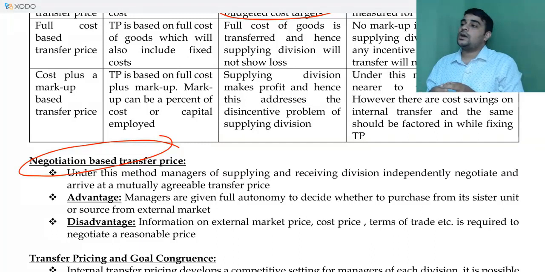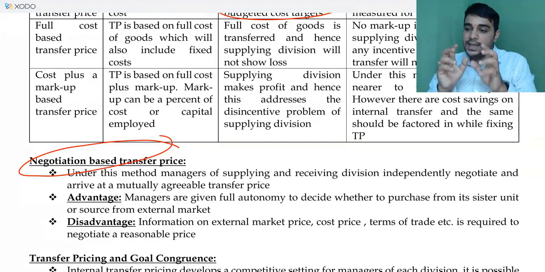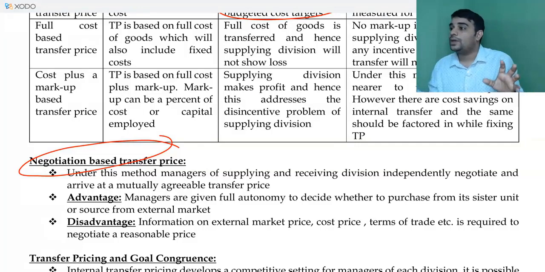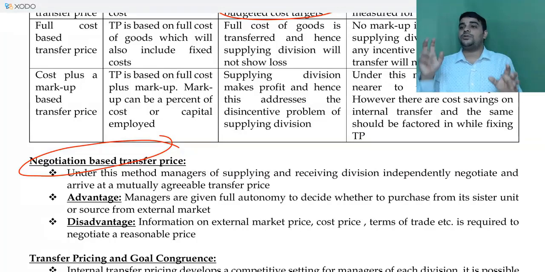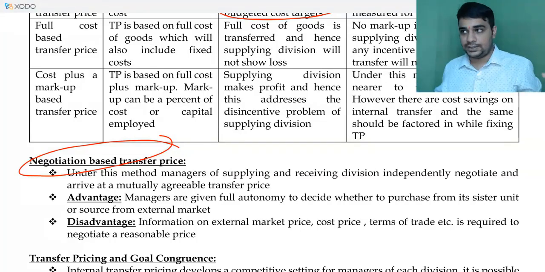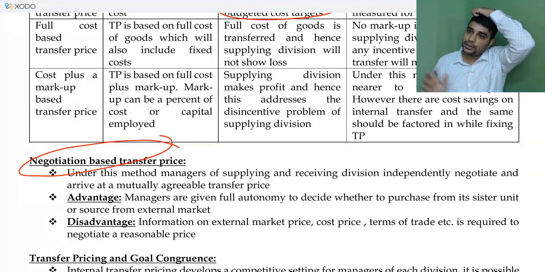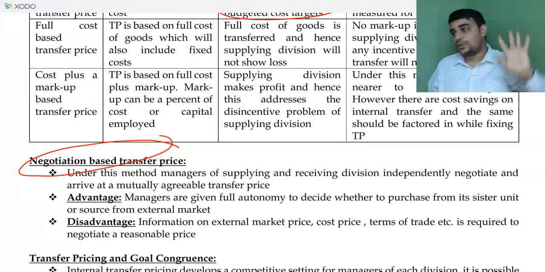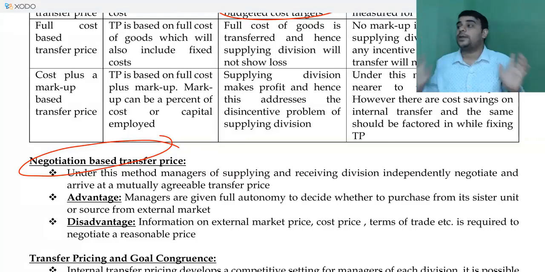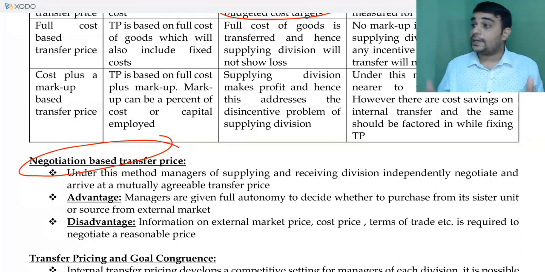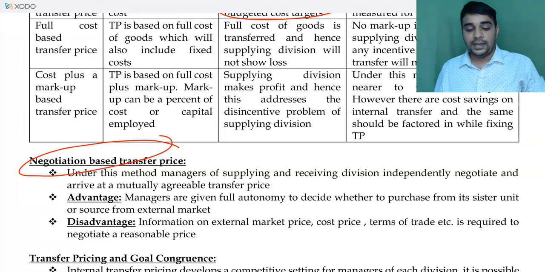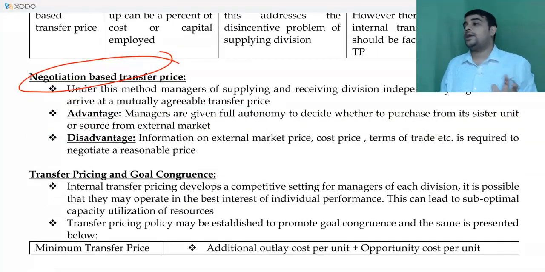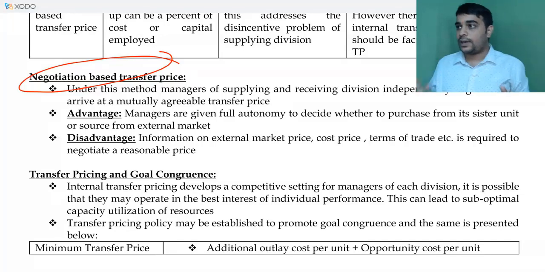So what is goal conflict? It is when either of the two divisions does not agree to the right decision. The right decision is, I instruct that division A should transfer 20,000 units to division B. Division A is adamant saying that they will transfer only 10,000. Why is that happening? Because of the wrong transfer price. Or division B says I am ready to take only 15,000, again could be because of the wrong transfer price. If that happens, that's a conflict. If that does not happen, then you are in a situation where you are goal congruent, you are not having any issue.